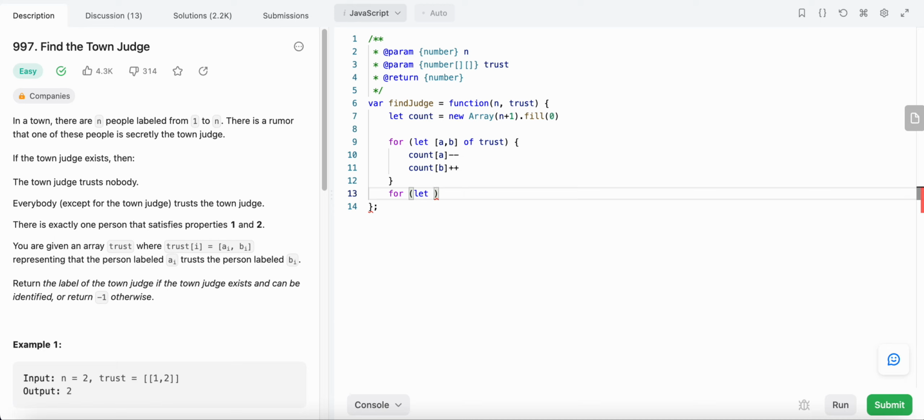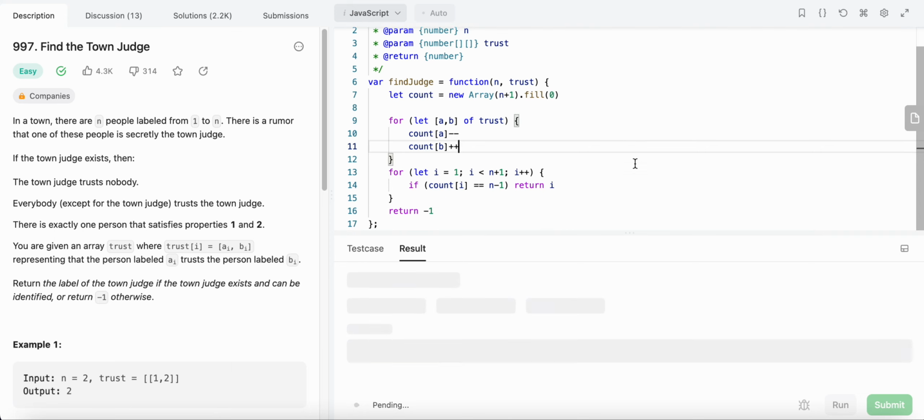Finally we are going to loop over the count array, with i starting from 1, since we are not going to check 0 because there is no person labeled 0. If the count is equal to n-1, then we found our judge and we return the value i. Else we return -1 because there is no judge.